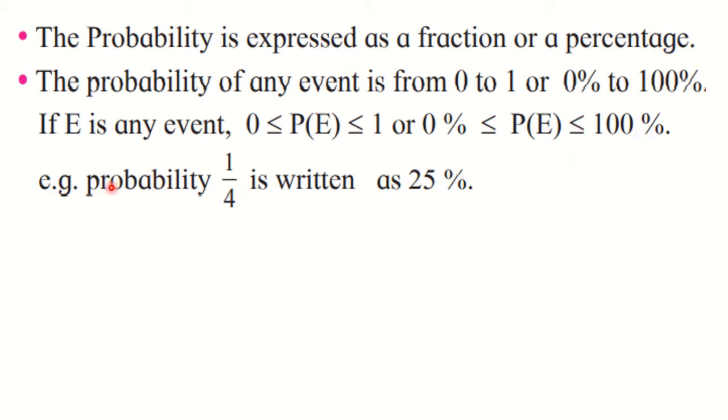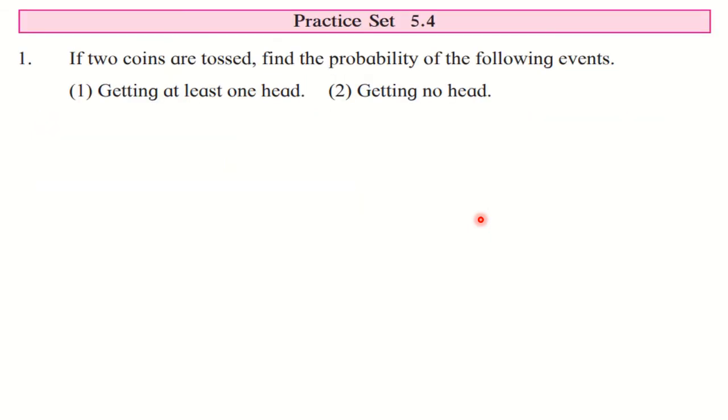Okay. So as I have said, we have converted one half as 50%. If you have the probability as 1 upon 4, then to convert into percentage, you are going to multiply by 100. And therefore 100 divided by 4, that is 25%. So the probability 1 upon 4 is the same as what? 25%. If it is half, it is 50% and so on. So the probability is always expressed as a number, or you can say as a fraction, or it can be expressed as a percentage.